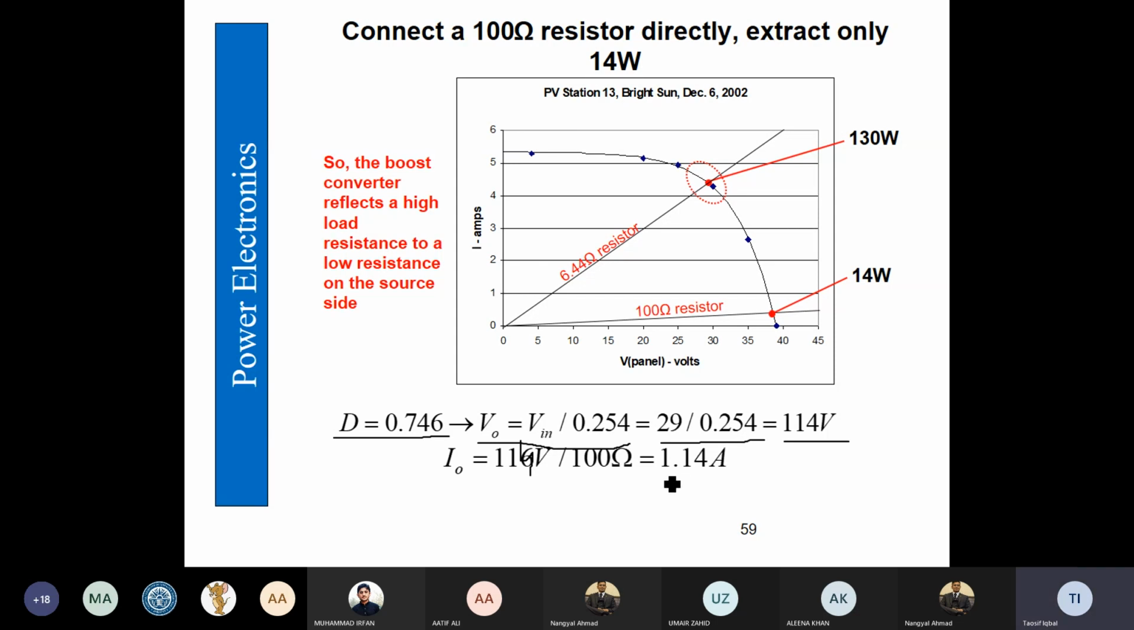Okay. So if you multiply 1.14 and 114 volts, we get 130 watts approximately. This is the power consumed by the 100 ohm resistor, and still you can see the PV panel output is giving us 29 volts and 4.5 ampere. Any questions regarding this maximum power point tracking?